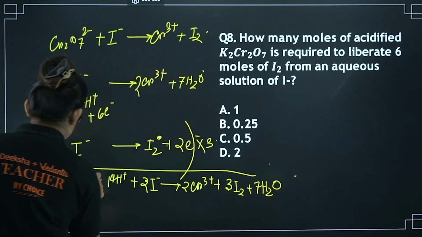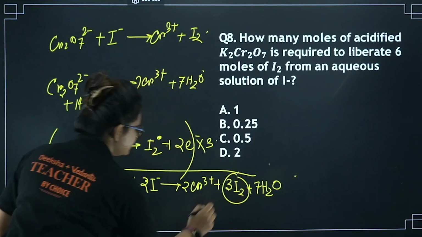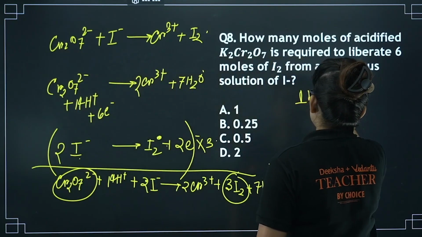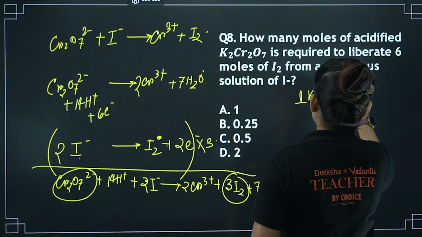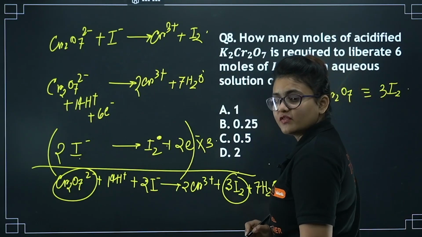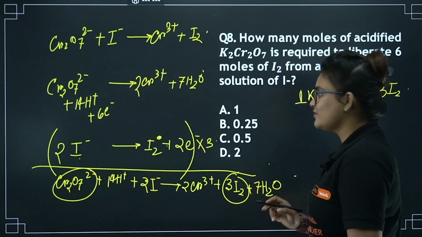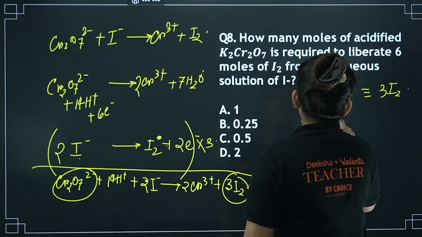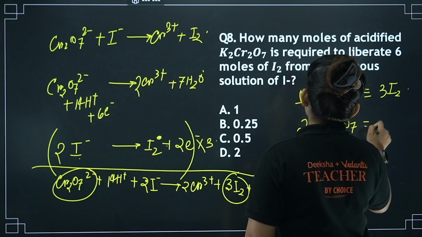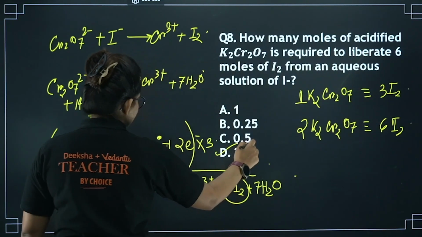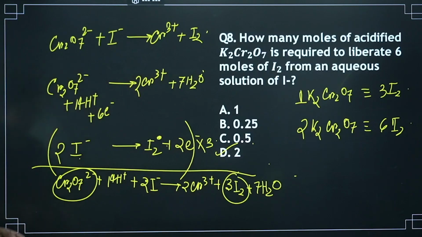So by looking at this, you can understand 1 K2Cr2O7 will give me 3I2, right? 3 moles of iodine. But if I need 6 moles of iodine, definitely I need 2 mole of K2Cr2O7. 2 mole of K2Cr2O7 will give me 6 mole of I2, right? So your correct answer is going to be D. I guess it's clear. Let's proceed further.